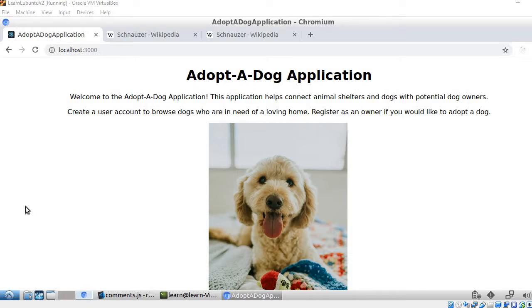This is a project that I built for the Flatiron School, and the requirement for this project was to build off of our previous Rails application and add some interactive features to it using JavaScript. As you can see, the application has a welcome message to the user, and this is an application that allows users to browse dogs from different animal shelters. They can also register as an owner, and they can adopt a dog if they would like to do so.